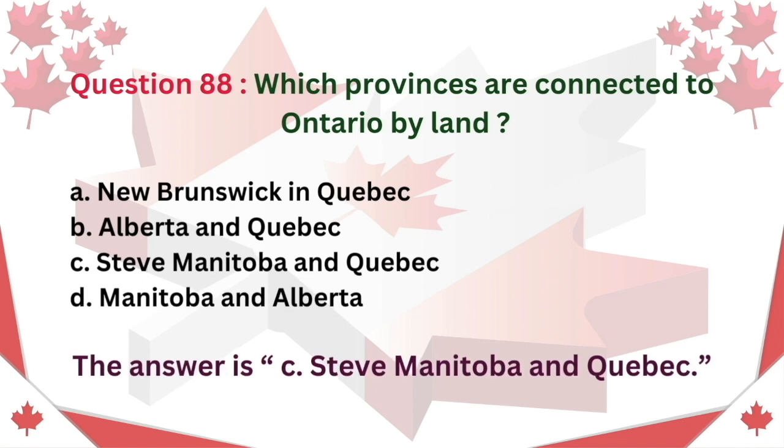Question 88. Which provinces are connected to Ontario by land? A. New Brunswick and Quebec. B. Alberta and Quebec. C. Saskatchewan, Manitoba and Quebec. D. Manitoba and Alberta. The answer is C. Saskatchewan, Manitoba and Quebec.